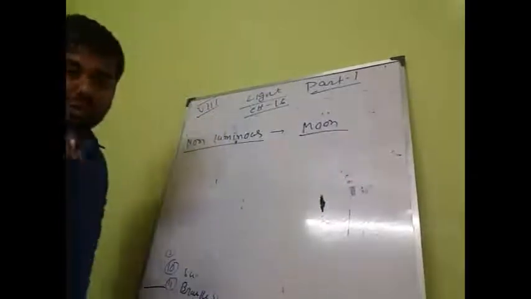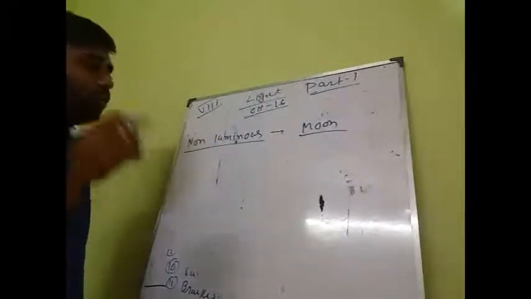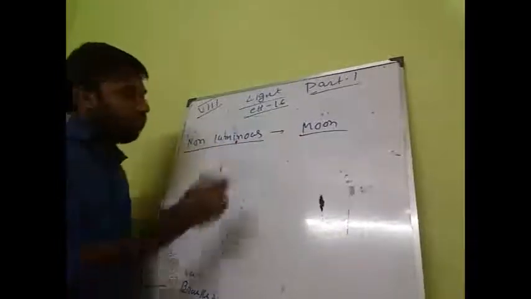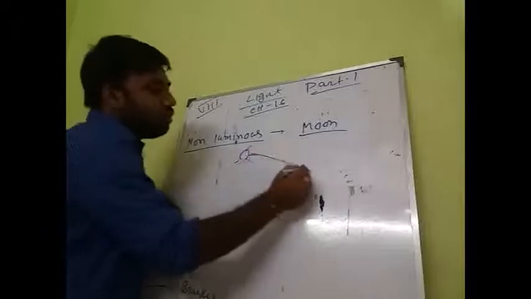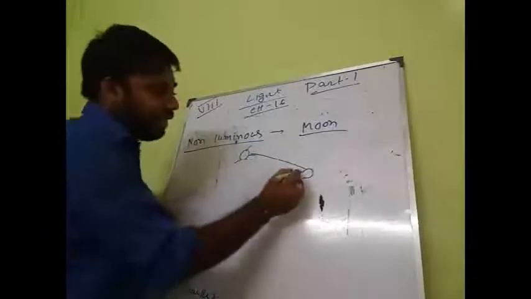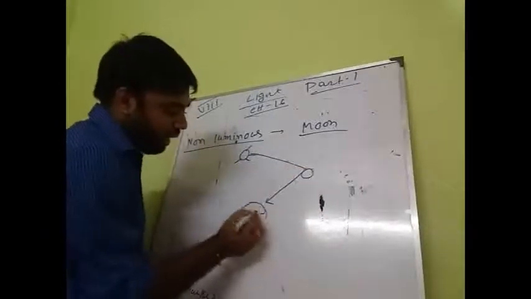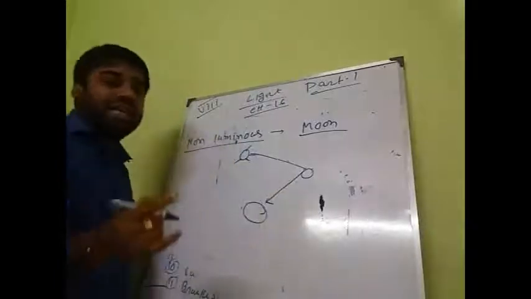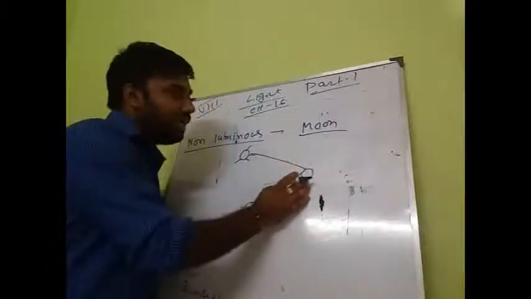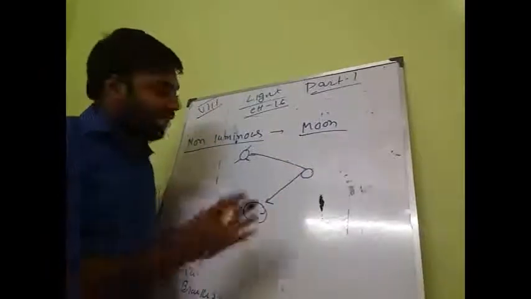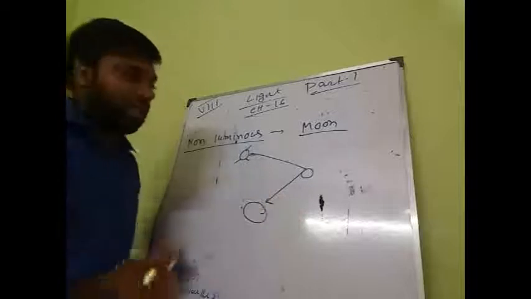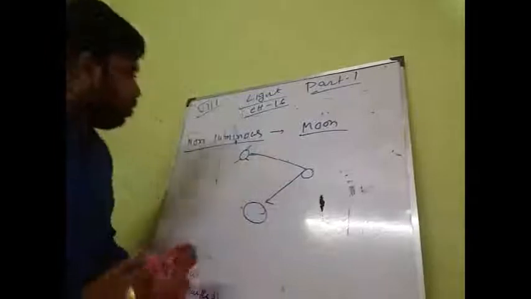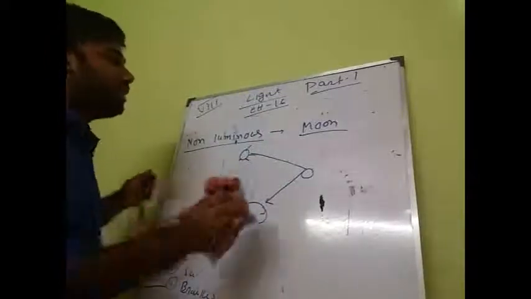Without sunshine, without sun rays, we cannot see the moon, because we see the moon only because of the sun's rays. Sun rays fall on the moon, and after that they are reflected to the earth, and by that reflected ray we are able to see the moon. So the moon does not have its own light. It is a non-luminous object. We see the moon with the help of sunshine or sun rays. So an example of a non-luminous object is the moon.